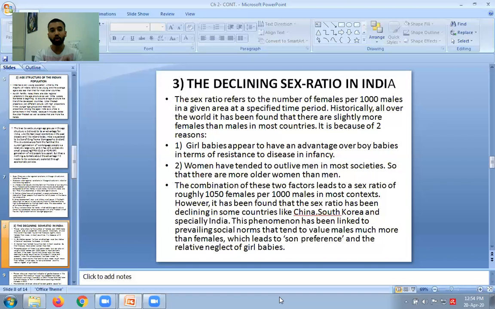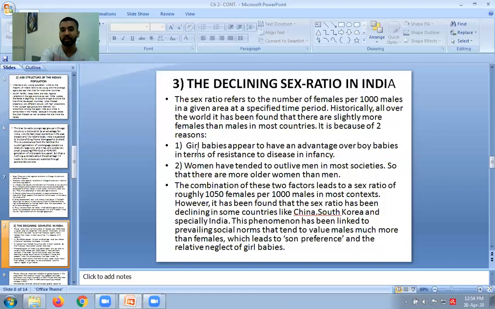We have got more females, more girls as compared to males, and it is because of two reasons. It's important for us to understand these two reasons, why, despite the declining sex ratio, we have more females in the whole world. When we calculate the sex ratio in the world, we come out with a figure that girls are more in number than males. And why is that?